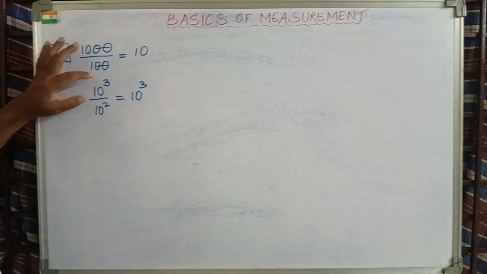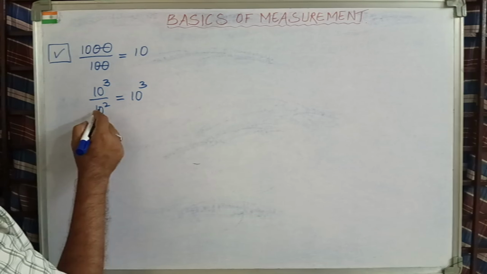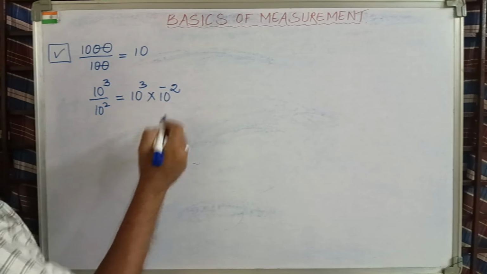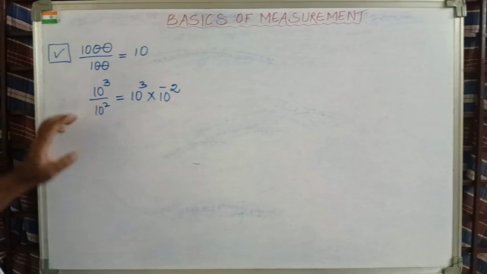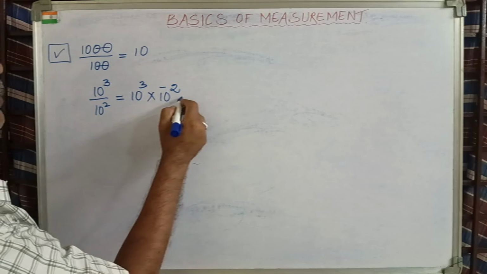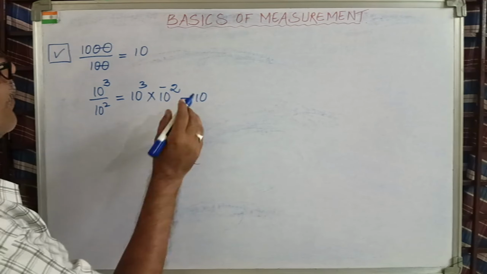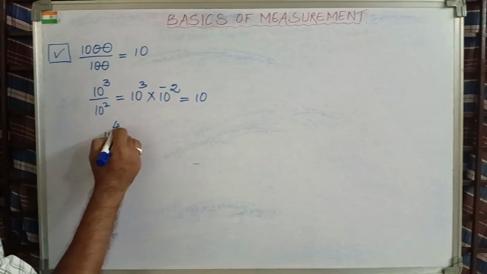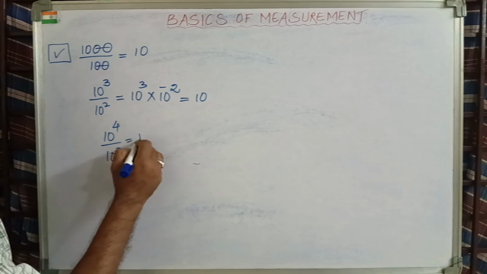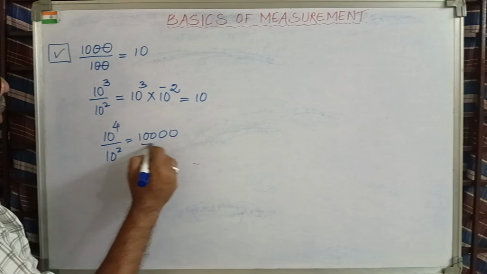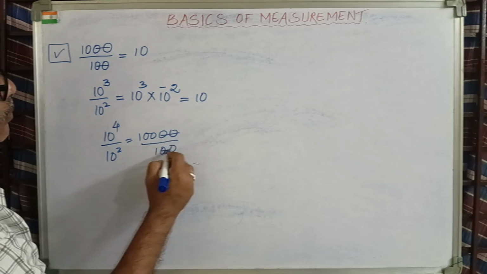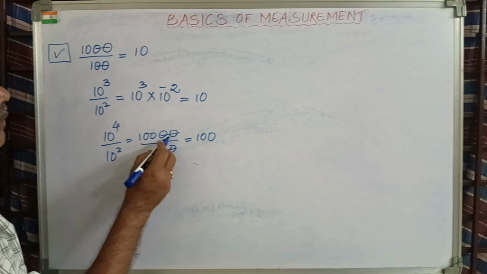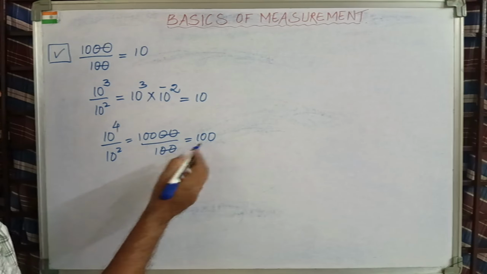Let 10 to the power of 3 which is on the top remain like that. Since you are bringing this 10 to the power of 2 on the top, it becomes 10 to the power of minus 2. Therefore it becomes negative. Now what is the answer left over here? 10 to the power of 1, nothing but 10. Such an easy thing. Whatever the value is, suppose it is 10 to the power of 4 by 10 to the power of 2. It means what? 4 zeros and here 2 zeros. So 2 zeros when you cut, the answer is 100. Similar way, if directly you are given 10,000 by 100 also, you will get the same answer.